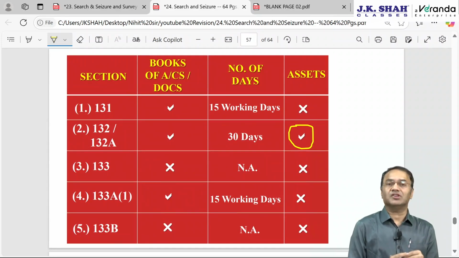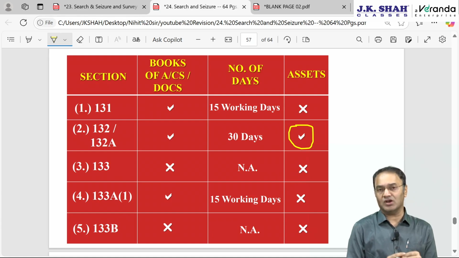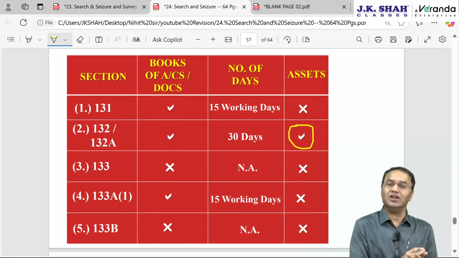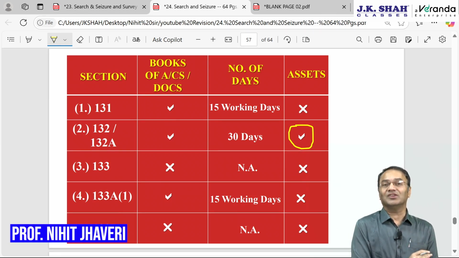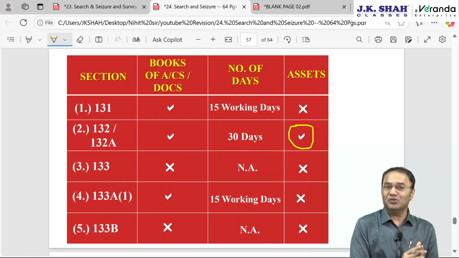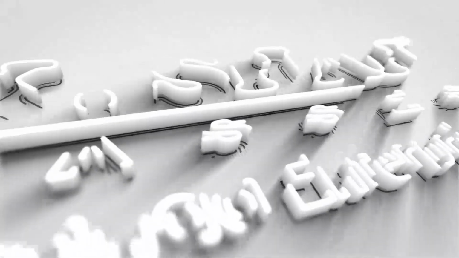If you observe, assets can be seized only in one section, that is 132 search or 132A requisition from third party, from other officer authority under any other law. That's it. With that, this chapter comes to an end. Revision of this chapter. See you in the next video with some other chapter.